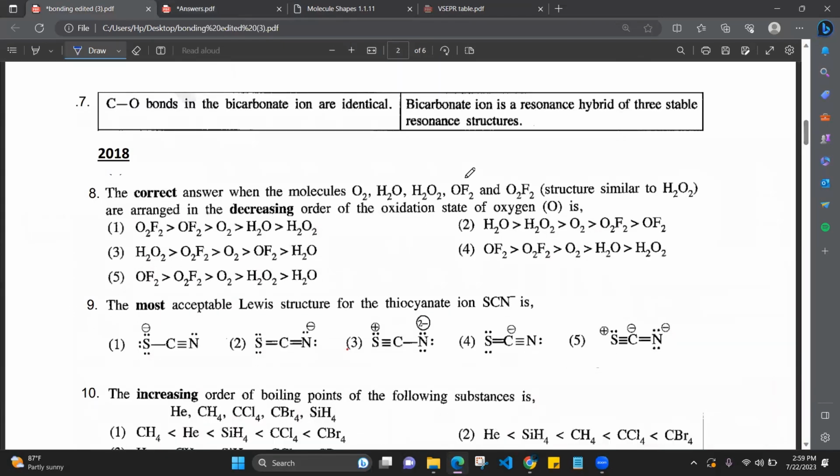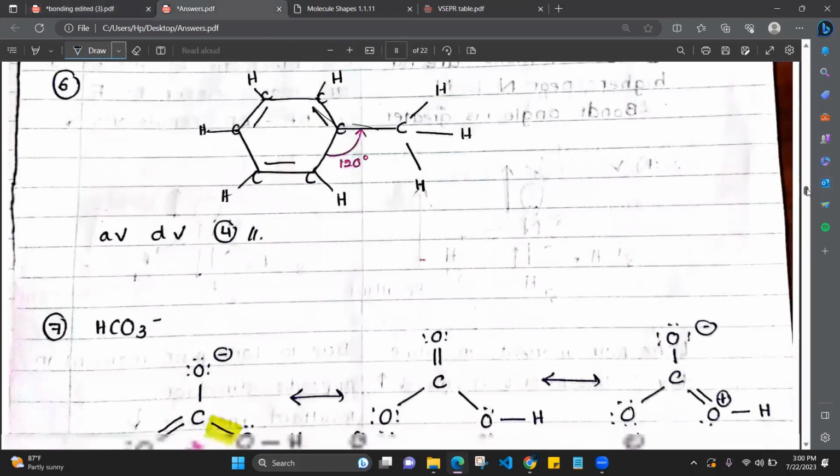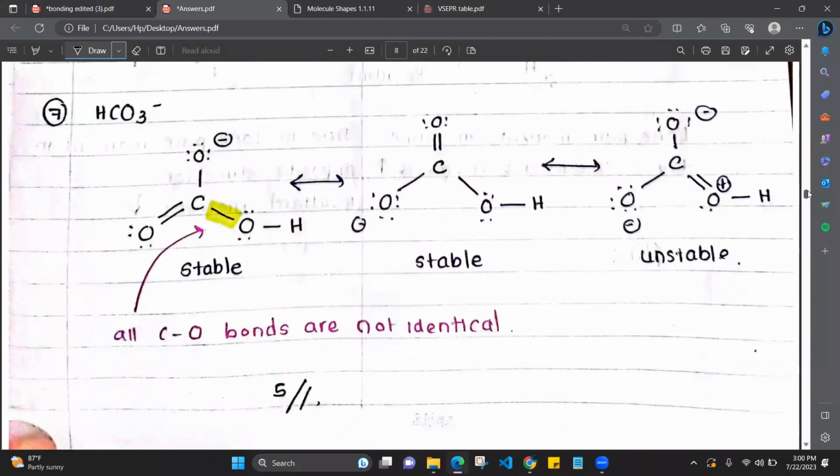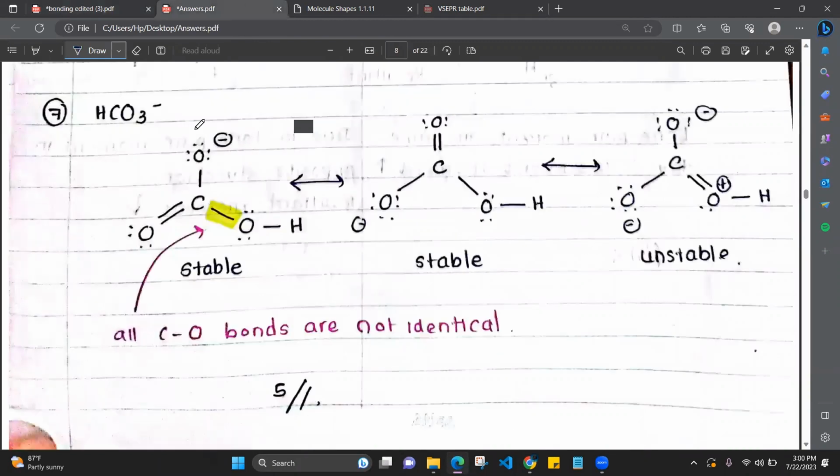Right? Then the last question of 2017. Carbon-oxygen bonds in bicarbonate ion are equal. How do we say that? From their resonance structures. If they ask about whether the bond lengths in a particular molecule are equal, then you have to consider their resonance structures, right?